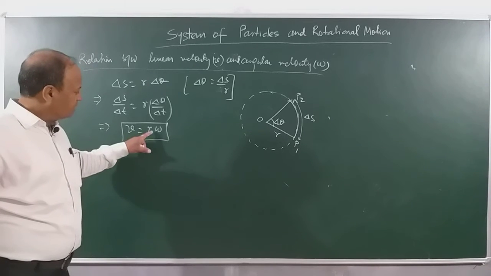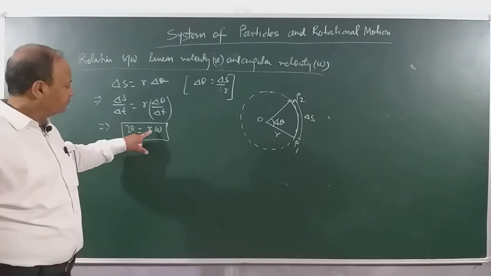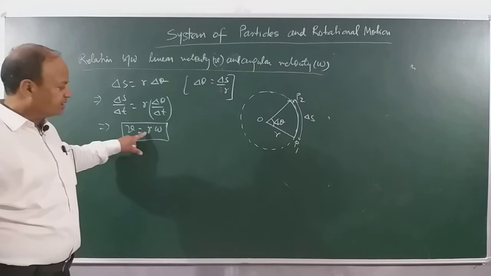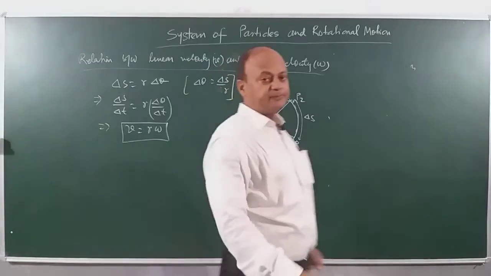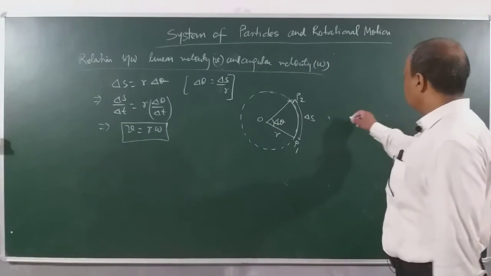That means for the same angular velocity, if I increase the radius, the linear velocity will also be changing. If you can see one typical case, I already discussed earlier with you.